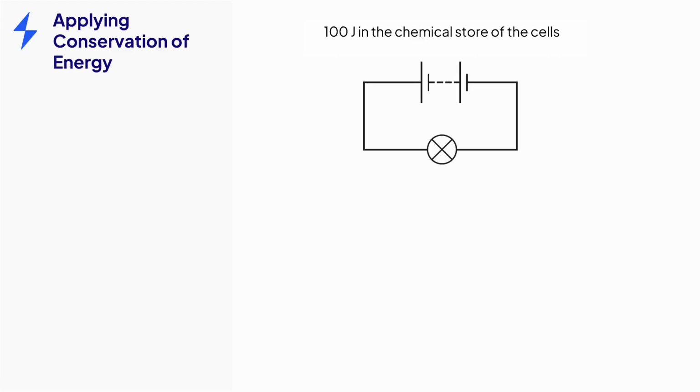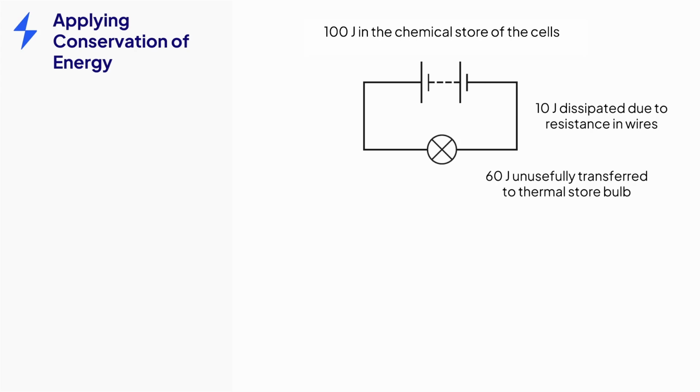During that time, 10 joules of energy is dissipated to the thermal store of the surroundings due to resistance in the wires of the circuit, and 60 joules is unusefully transferred to the thermal store of the components in the bulb. How much energy is transferred usefully by radiation as light to the surroundings from the bulb? According to the principle of conservation of energy, energy cannot be created or destroyed, only transferred from store to store.